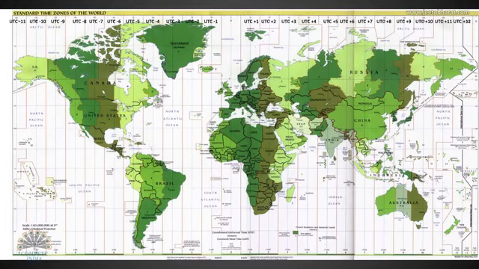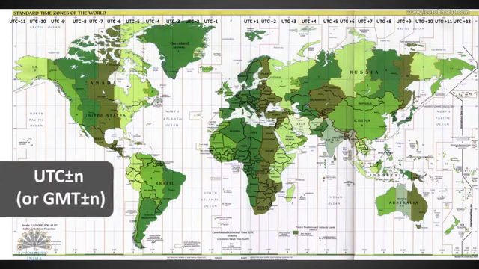Many nations worldwide use UTC in the definition of their time zones instead of GMT. The definition for time zones can be written in short form as UTC plus or minus N, or GMT plus or minus N, where N is the offset in hours.